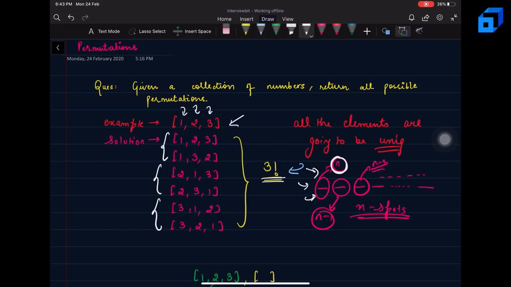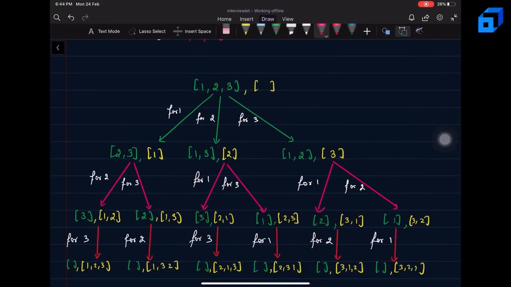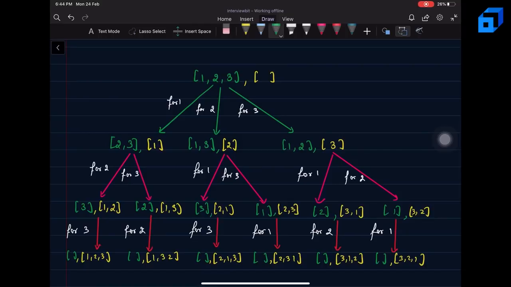And as soon as we have solved the problem for this first position, we will recursively boil down the whole problem for the rest of the positions, that is this much part, and we will update the problem in a similar manner. So let's see what I'm trying to say. Here you can see a recursion tree for our given permutation problem. The given input is 1, 2, 3. Now 1, 2 as well as 3, all these three numbers will be given a chance to become the first element of our given permutation. We will pass a corresponding array along with this given input array.